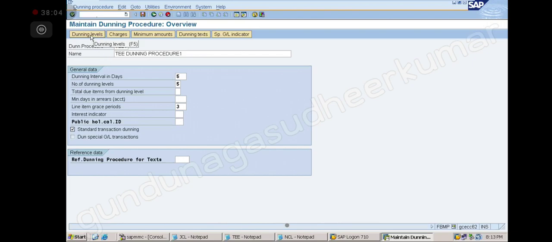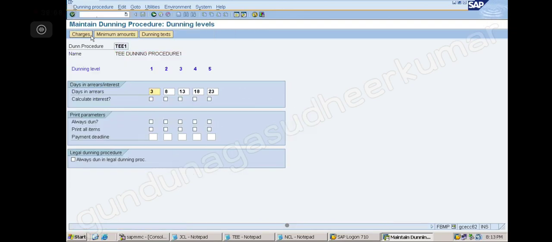Now, here what we have to understand is after giving this, I am going to click on the dunning levels. So yellow warning, just press enter. Now you observe. Here you see dunning level. I have given 5, so it is showing me 1, 2, 3, 4, 5. Now here you observe days in arrears. It is showing 3, 8, 13, 18, 23.